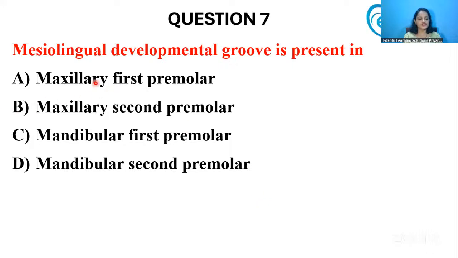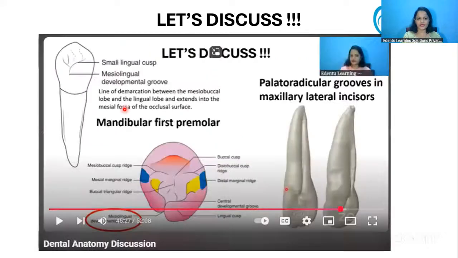Now, next question. Mesiolingual developmental groove is present in. This is a characteristic feature of one of the teeth. Yes, it is the mandibular first premolar. In the mandibular first premolar, it is a small groove seen between the mesial marginal ridge and the lingual cusp, extending from the mesial marginal ridge and going above the lingual cusp.